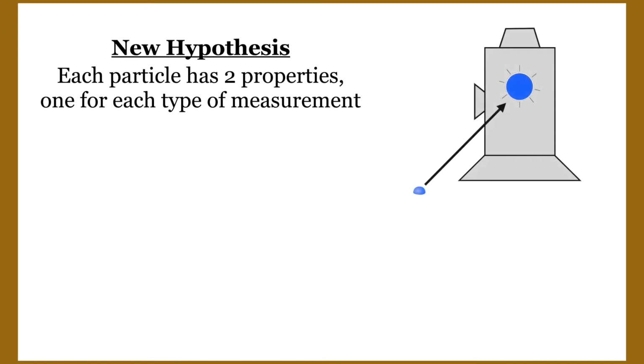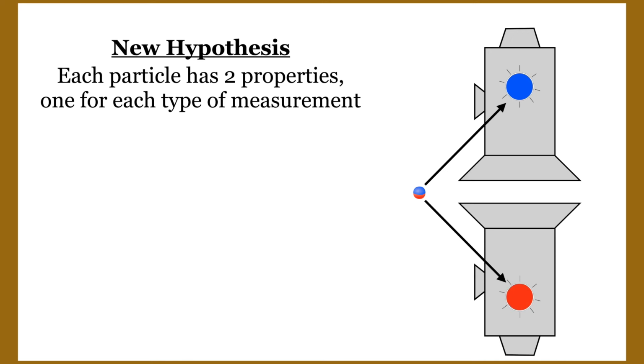So if an upright detector lights up blue, all we can properly say is that that particle must have had a property that causes an upright detector to light up blue when it enters it. We can designate, name, or label this property however we like, but a convenient visualization is to color the upper half of the particle blue to indicate that this particle will turn an upright detector blue when it's measured. Conversely, if this same particle would have caused an upside-down detector to turn red, it must also have had a property that causes upside-down detectors to light up red when it enters them. And we can indicate this property by coloring the lower half of the particle red.